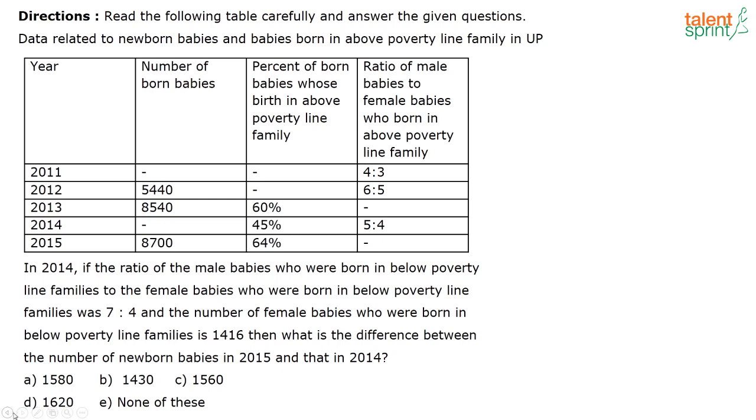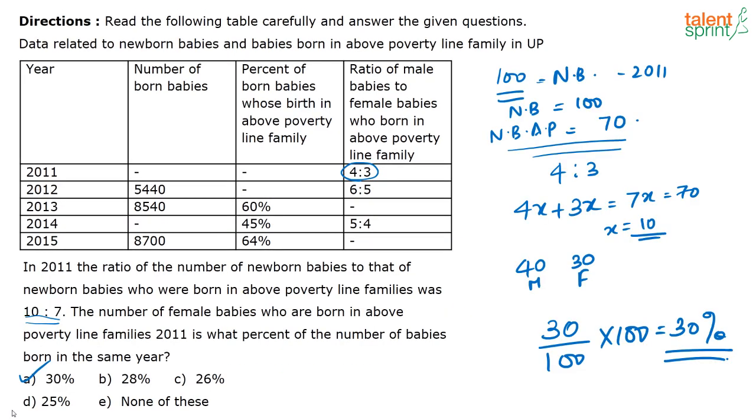Mahata says not clear. Mahata, see, here they have asked for only percentages, and there are no values anywhere given. Like, see, you look at 2011, they have not given any numbers here, right? Number of newborn babies, percentage of babies and all that. Only thing that you know is the ratio between male and female above poverty. That you know as 4:3.